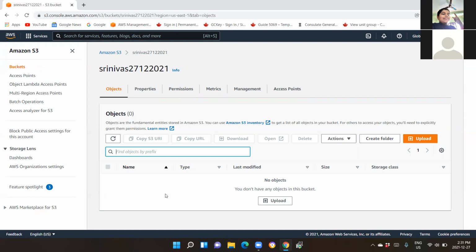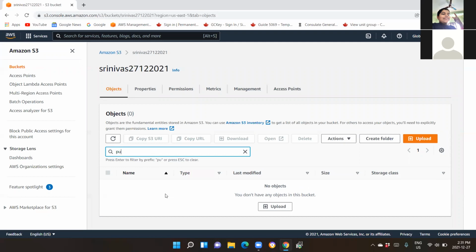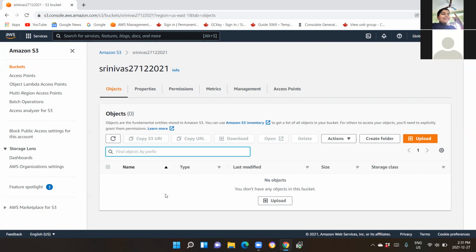For example, there is something called put object. Don't type there, you will not find anything. Put object means you are uploading something to the bucket. Then there is delete object, and get object.